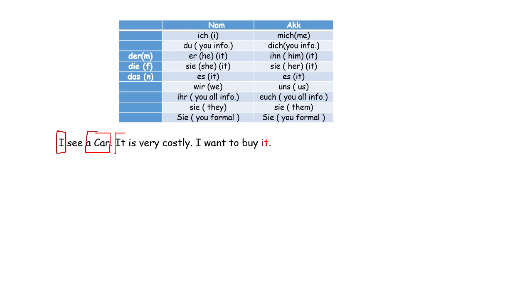It. In English, every noun we call it because it does not have gender, but in German every noun has a gender, so we need to check the gender of that noun, and according to that we put it. The car is neutral, so put es. Nominative and accusative are the same. So I see a car: ich sehe ein Auto. It becomes es because ein Auto is neutral. Ich will, I want to buy it. Ich is nominative, it is accusative. Es is es in accusative, so ich will es kaufen.